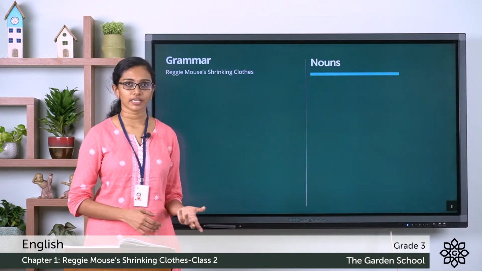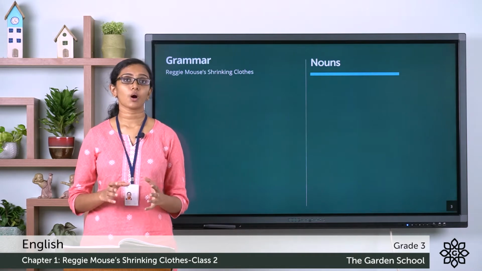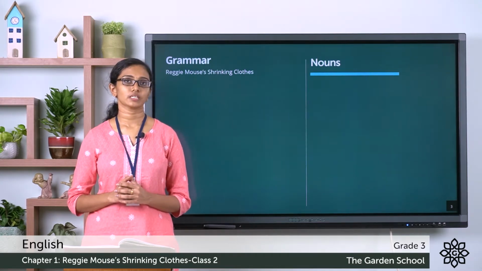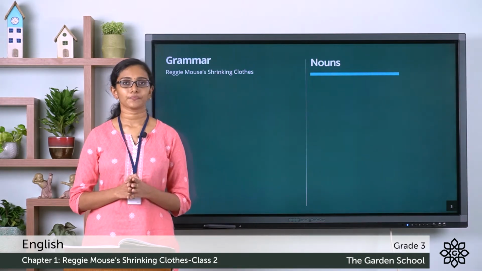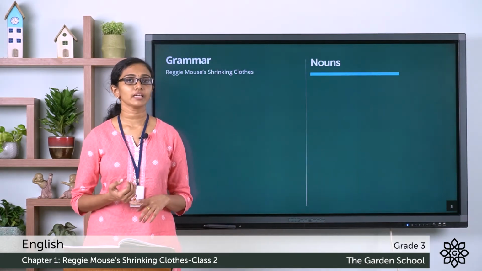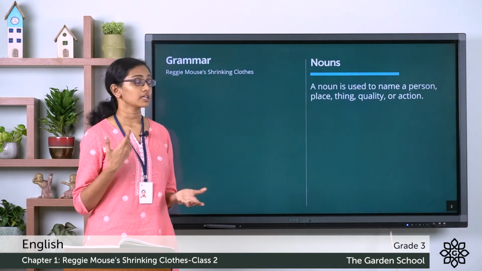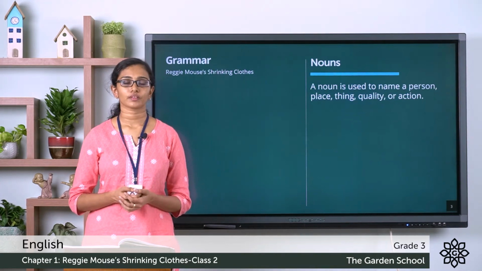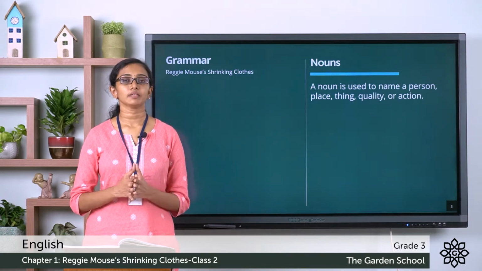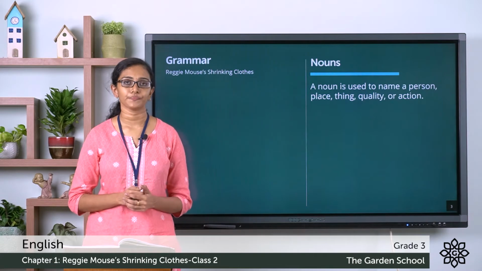Here in this grammar section, you can see a small note is given. And this is about common nouns and proper nouns. So, what do you mean by a noun? Noun is the name of something. It can be the name of a person or a place or a thing, a quality or action. A noun is a name that identifies a person, place, thing, quality or action.